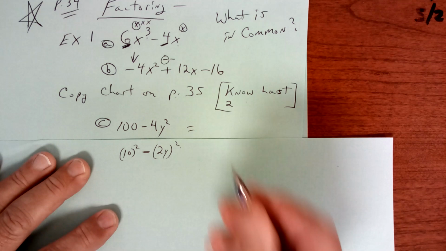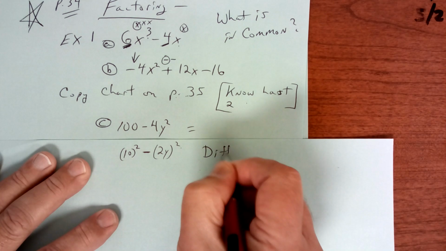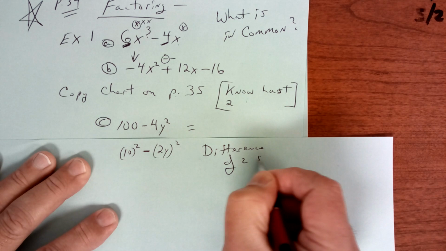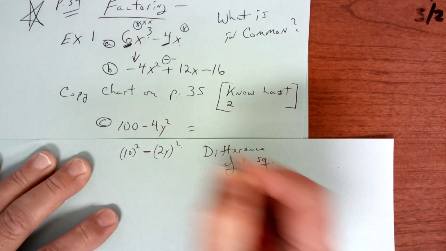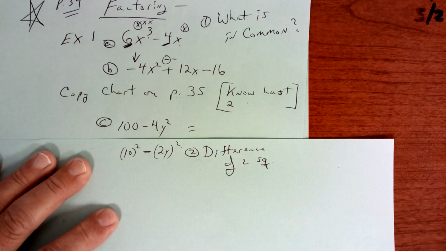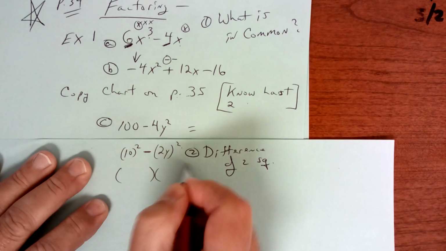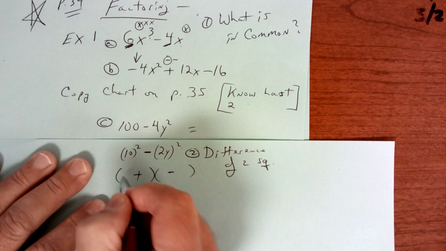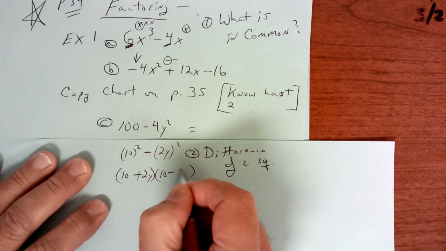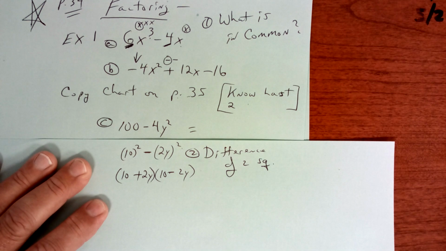Write that down. Difference of two squares. This is the second method. That's the first method. Okay, so this is going to always be a plus and a minus. So it's going to be 10 plus 2y and 10 minus 2y, and there it is. You could use FOIL to check it.